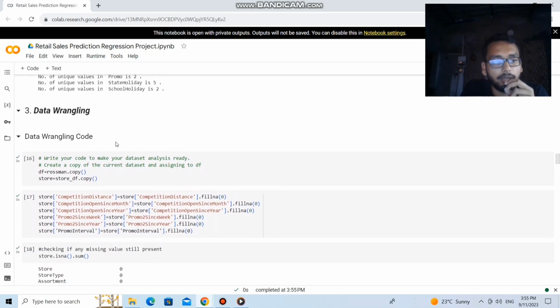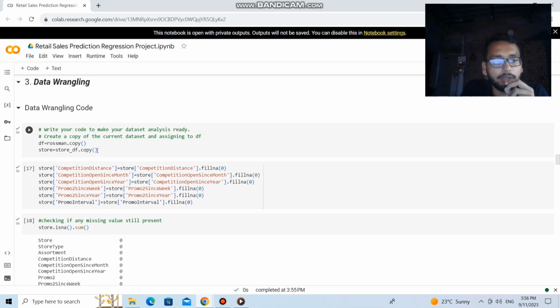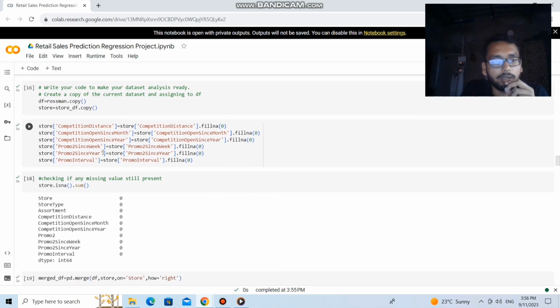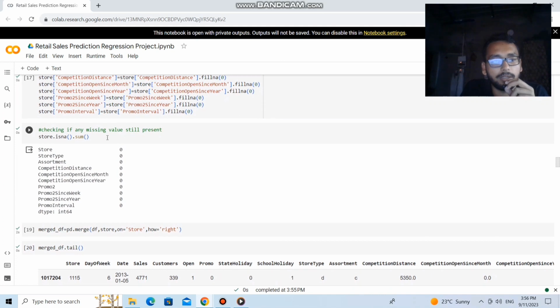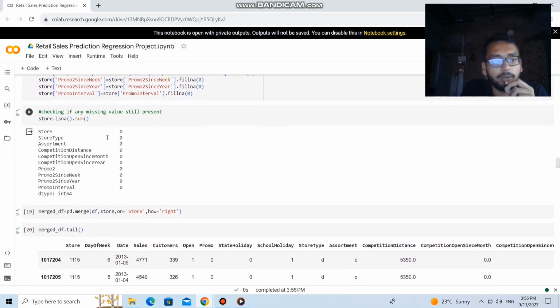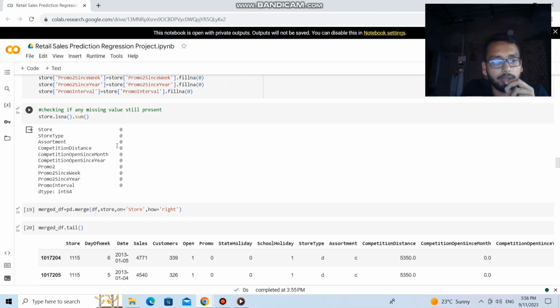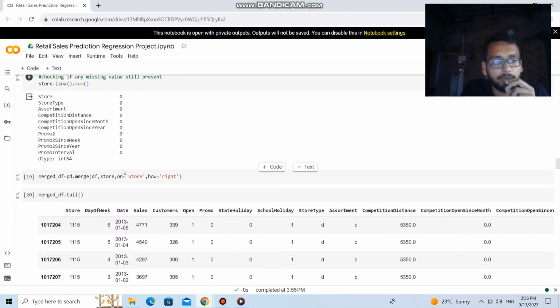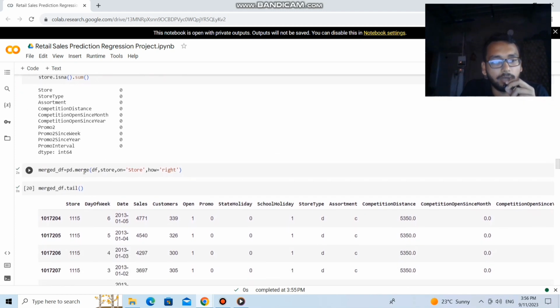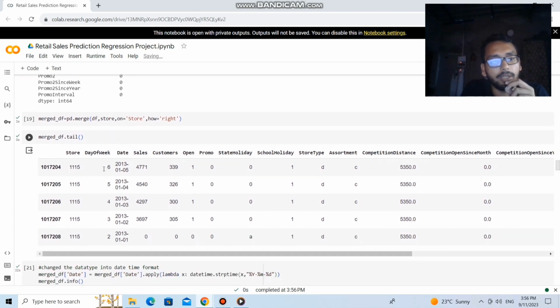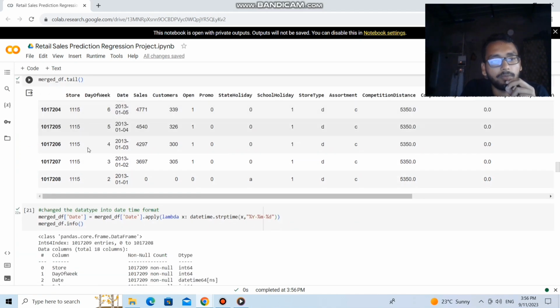Next is the data wrangling. First, we need to create a copy of the dataset, and next fill the missing column values with 0, and again check for any missing or null values. So here we can see that no missing or null values are present. And next is to merge the store dataset and the Rossmann dataset. Here is the merged dataset's first view. It is the bottom 5 rows.